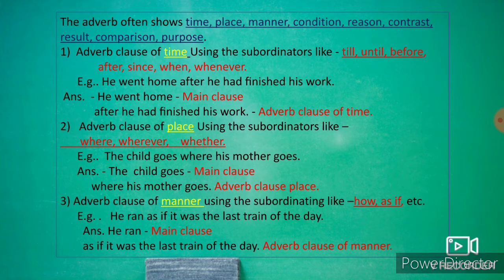Adverb clause of manner, using the subordinators like how, as, as if, etc. He ran as if it was the last train of the day. He ran is the main clause, root clause. As if it was the last train of the day is an adverb clause of manner. As if is here the subordinator or subordinating conjunction, we may call it.